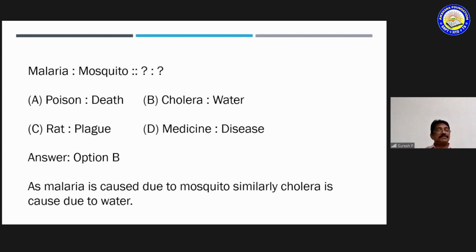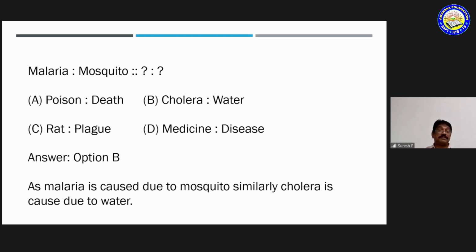So the same relation between malaria and mosquito and cholera and water is there. So you can identify maybe this is an option. Correct? Okay, we'll check the remaining options also. Rat, plague. So generally the plague disease will be caused by rat. Okay, you can also identify that this is also a correct answer. Am I correct? Hyderabad people know it. You have Charminar. Charminar was constructed after the eradication of the plague in Hyderabad. Correct? So it's a very familiar thing. So the plague disease is caused by rats.